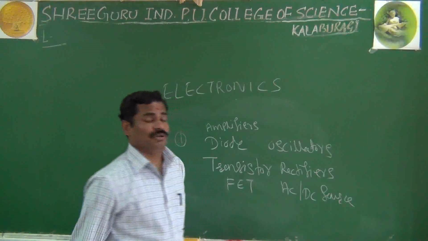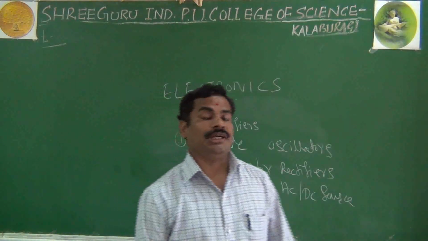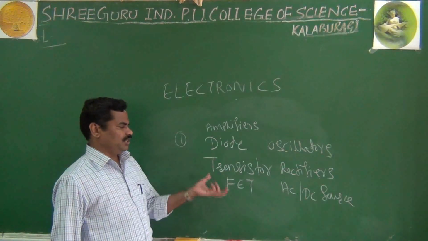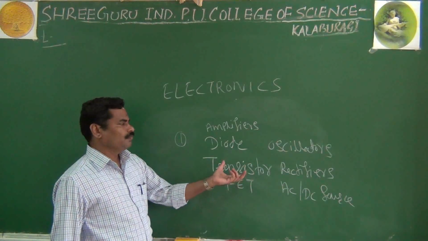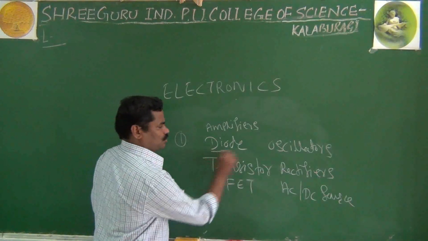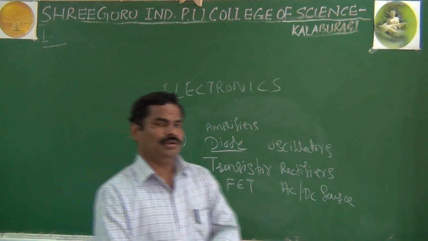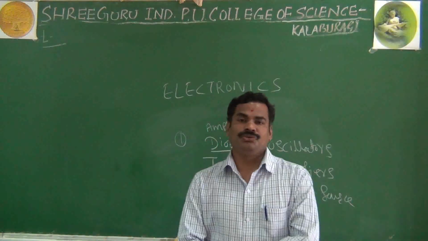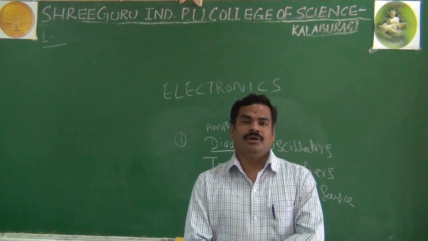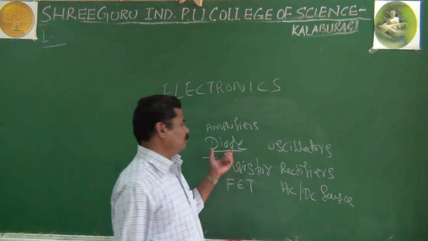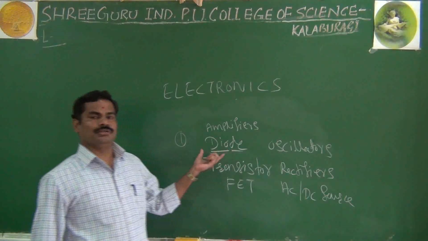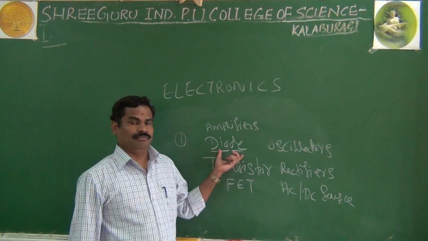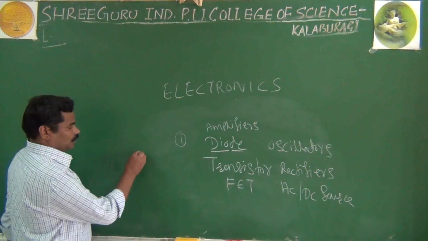These are examples of active devices or active components. Especially, we'll go in brief about this. You are studying everything in detail in your electronics. As we know, the diode is a two-terminal semiconductor device. And the most important thing about the diode is that it is used as a rectifier. Maybe you have seen this; this is nothing but your diode.